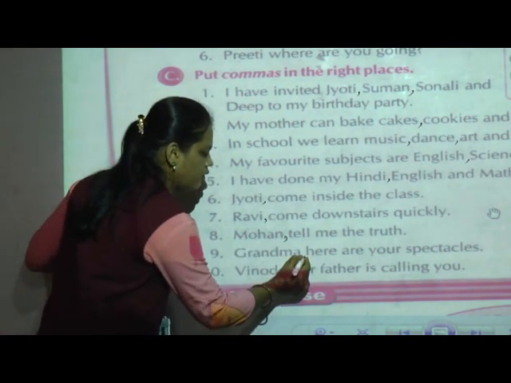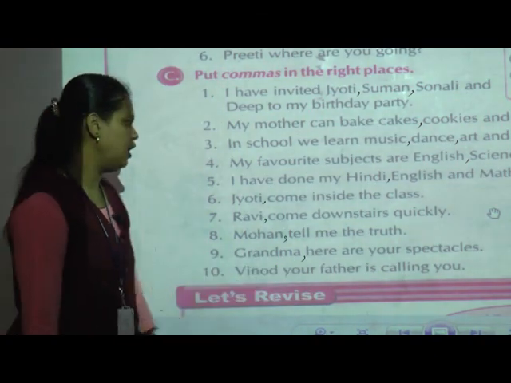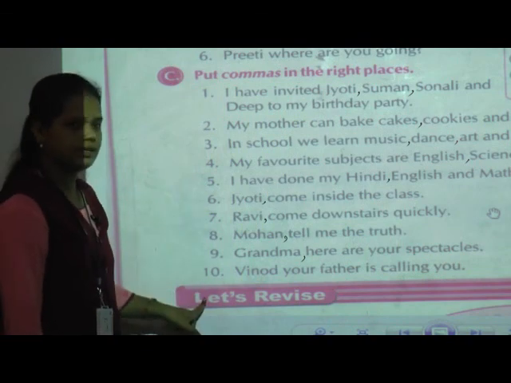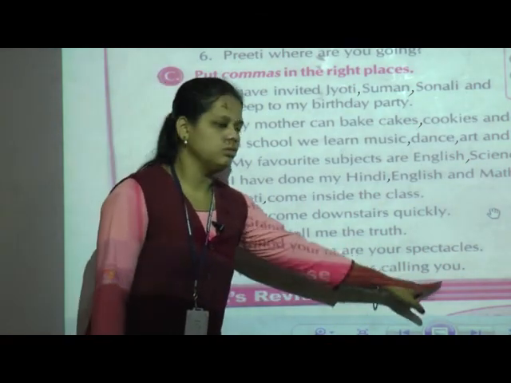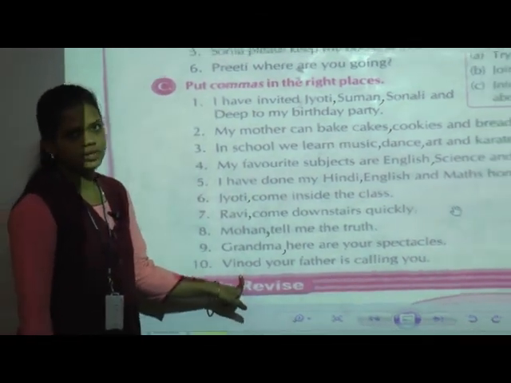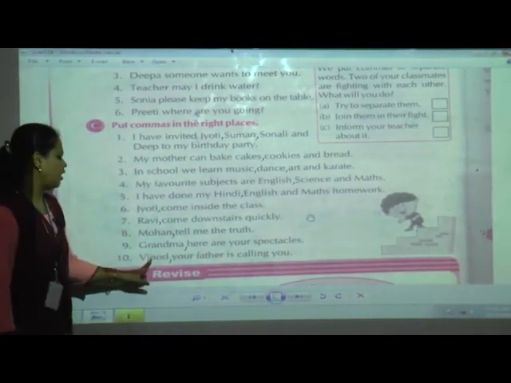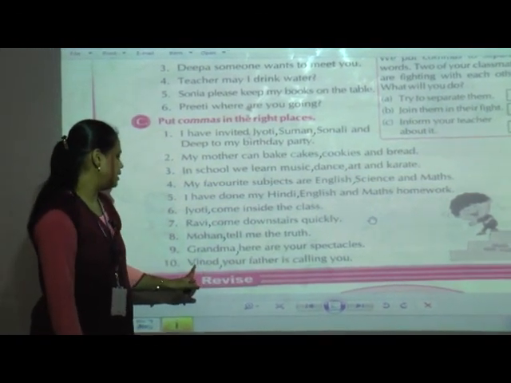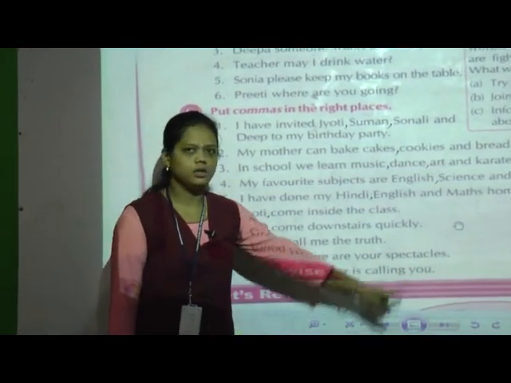So we are going to put the comma after grandma. Now, the last one in this lesson is: Vinod, your father is calling you. What is the noun? Yes, of course, Vinod. So after Vinod we have to put a comma. The sentence is like this: Vinod, your father is calling you.